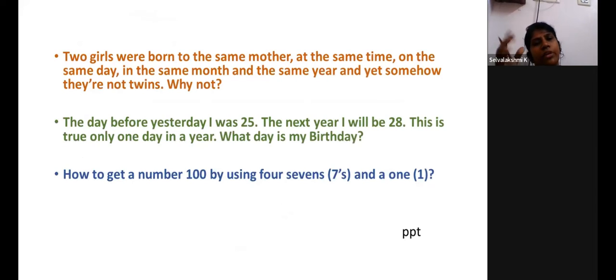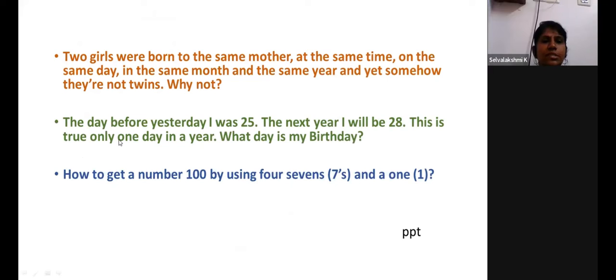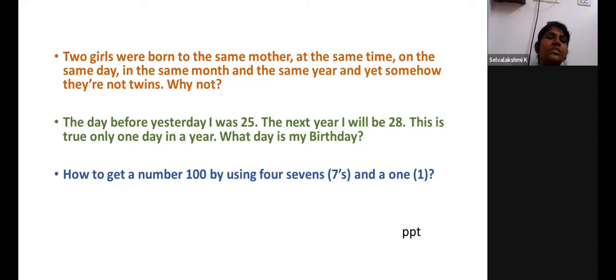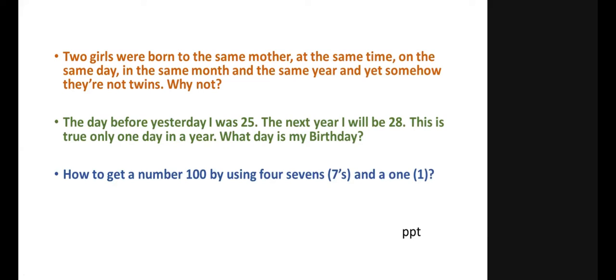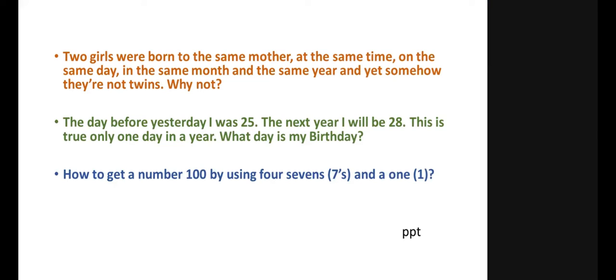Now, we have been in the theory part. Let us again activate our mind. Try to answer this question. Two girls were born to the same mother at the same time on the same day, the same month and the same year, yet they are not twins. How? Why? These two questions are very important related to mathematics, right? How? Why? Why are they not twins?